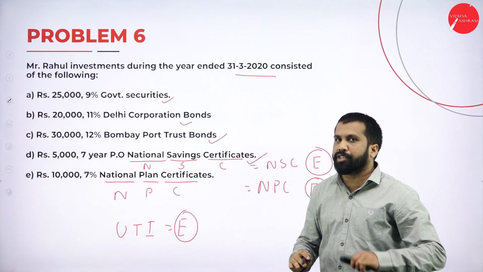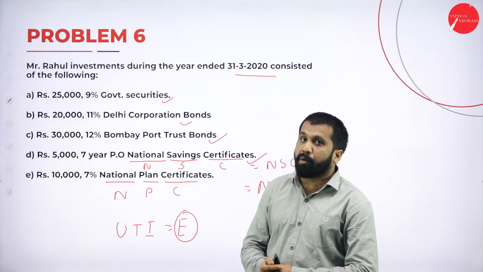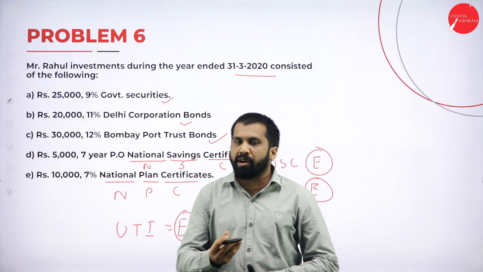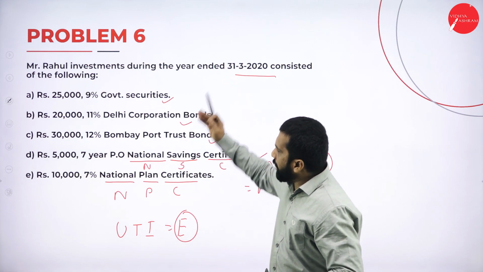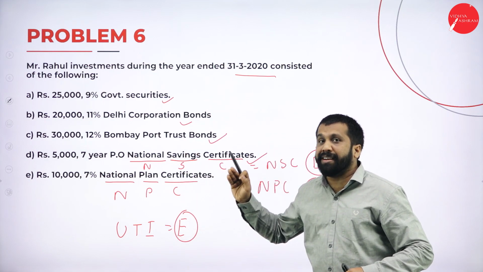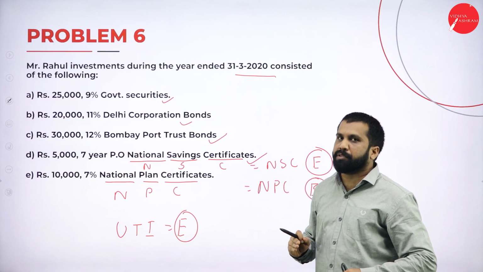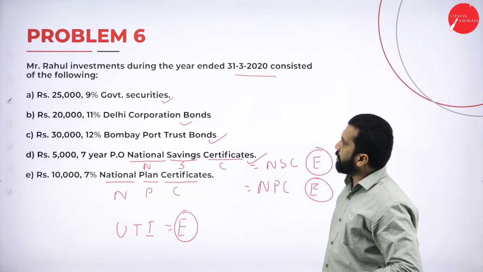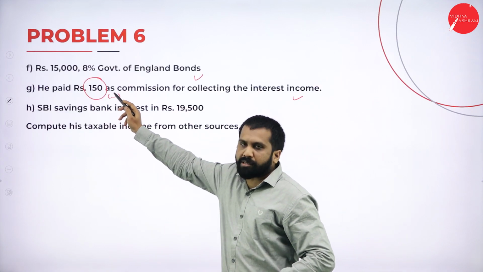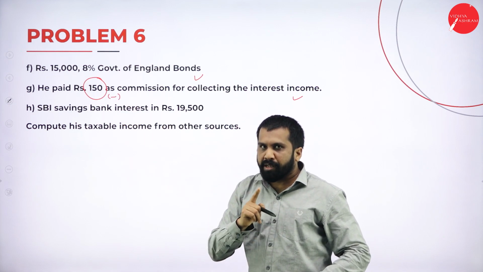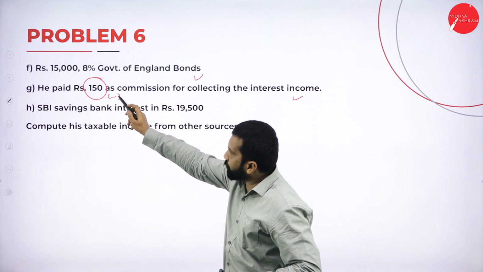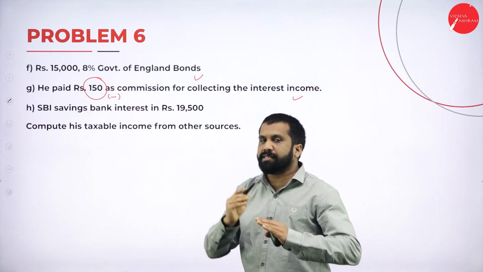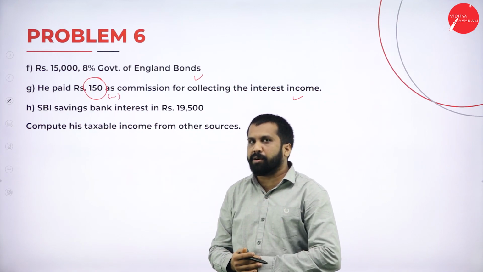There is no other question like director fees, post office, lottery, horse race. Do you have anything? Nothing like that. So everything is related to interest. Then what we are supposed to do? Add everything. At the end, minus 150. Clear? If you have other information, then from the interest, you are supposed to minus. Or else at the end, you can minus always.